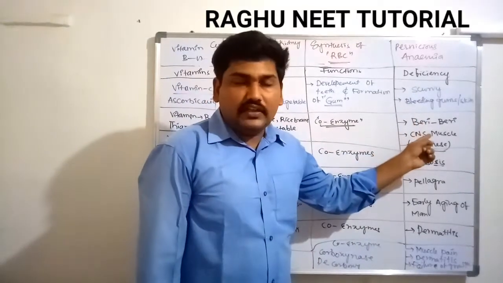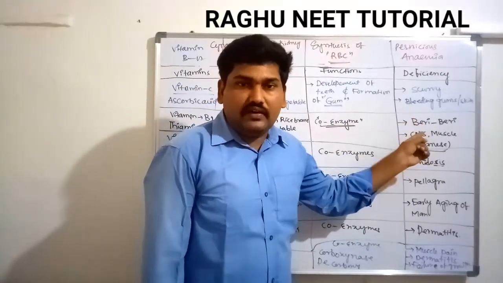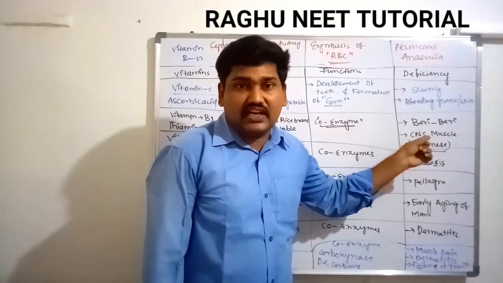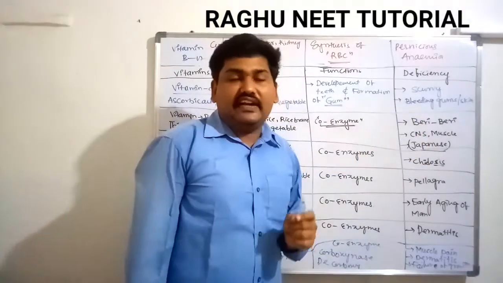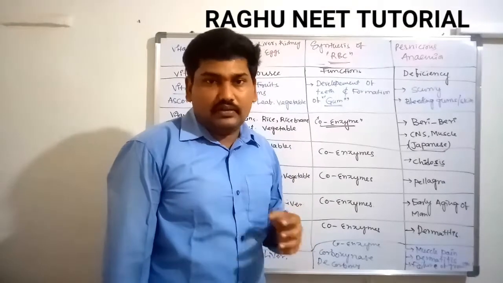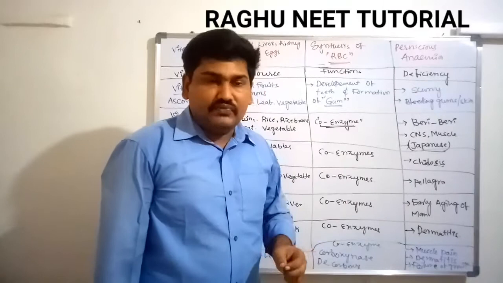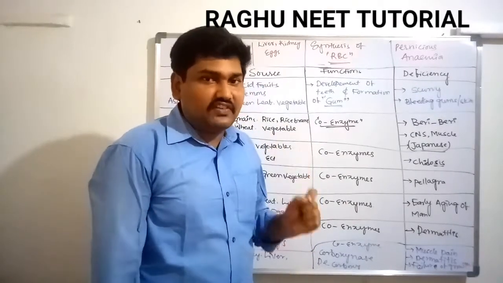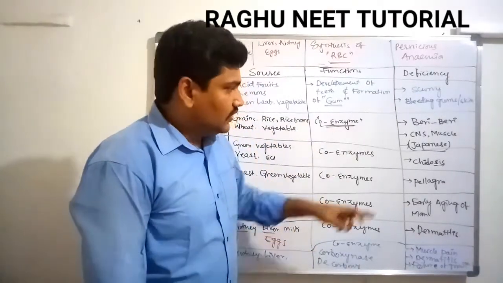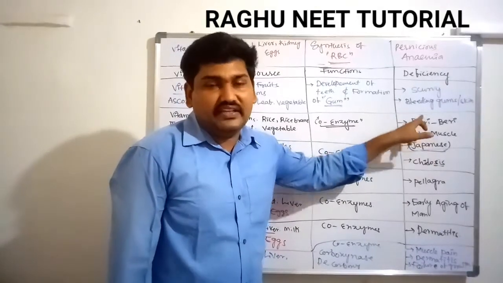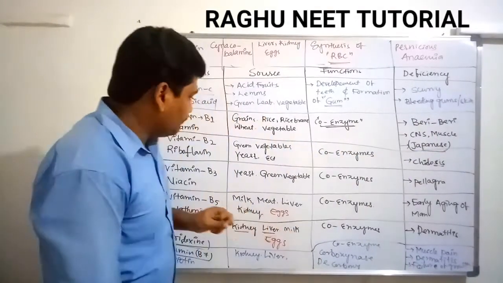The deficiency of vitamin B1 causes beriberi disease. In the 17th century, a large number of Japanese were affected by beriberi disease. It affects the central nervous system and muscles. So beriberi is commonly called the Japanese disease.